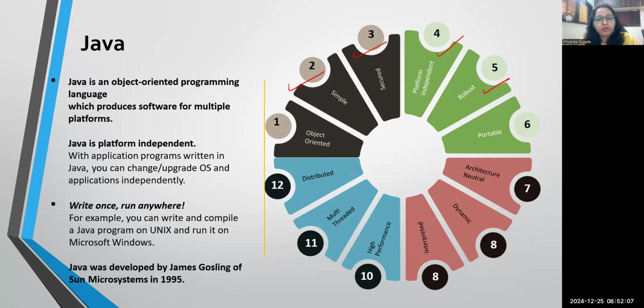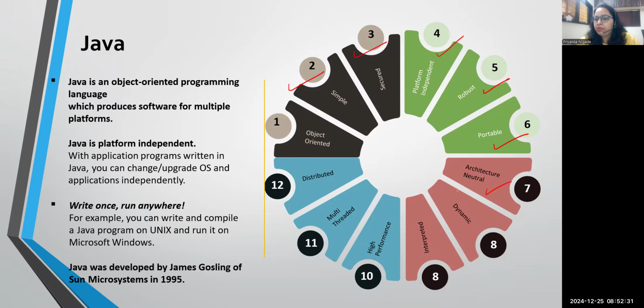In fact, any type of application you can develop using Java. Web applications, Windows applications, in fact mobile applications also, we are able to design and develop using the Java programming language. So it is a very strong programming language. It is portable. What does portable programming language mean? Absolutely, on every platform it is compatible, right?